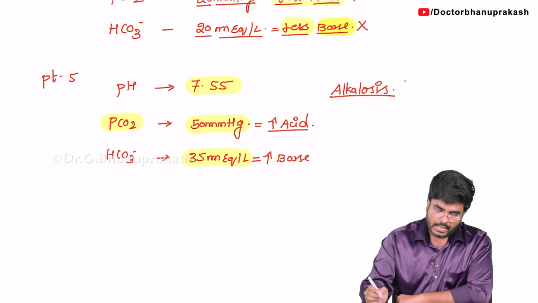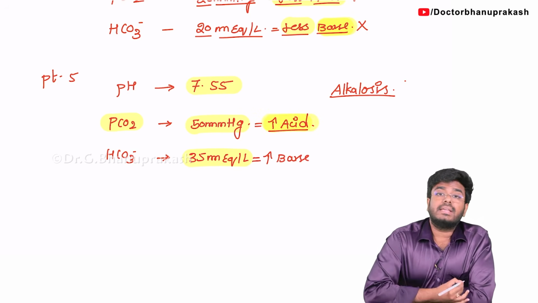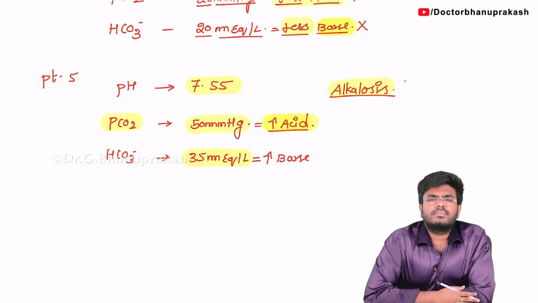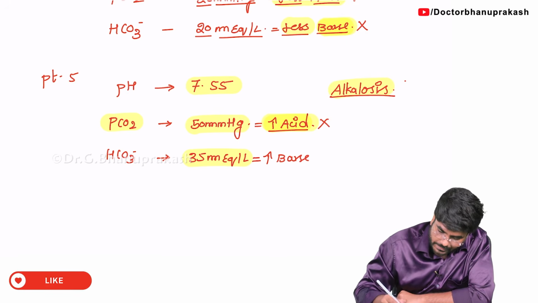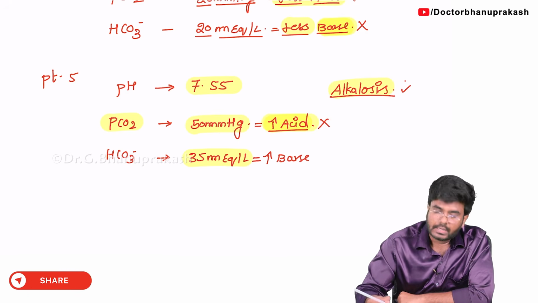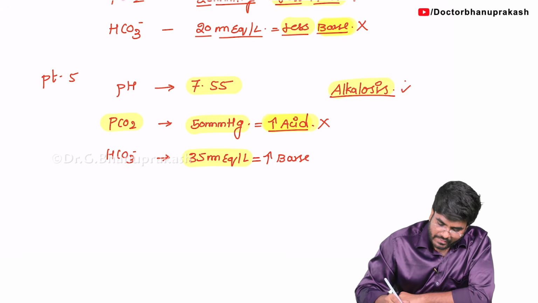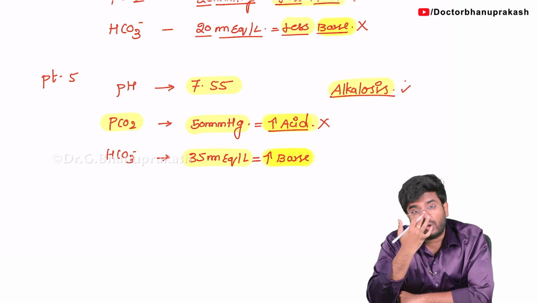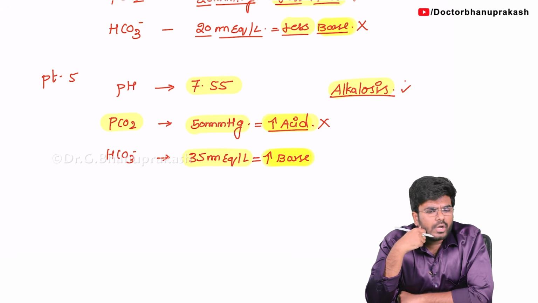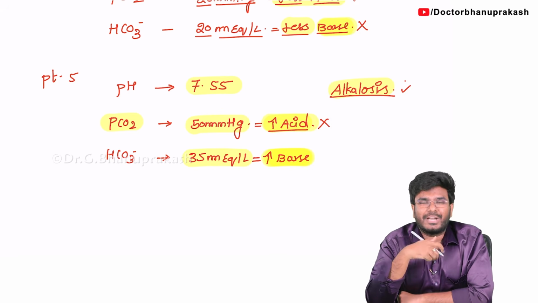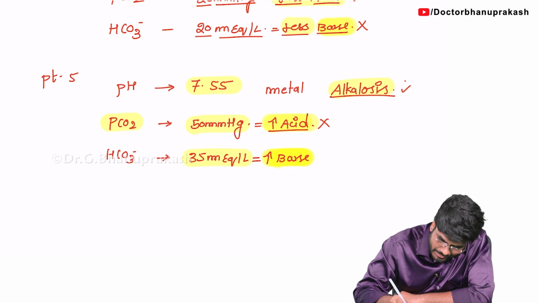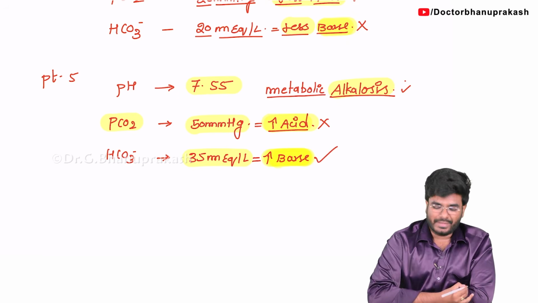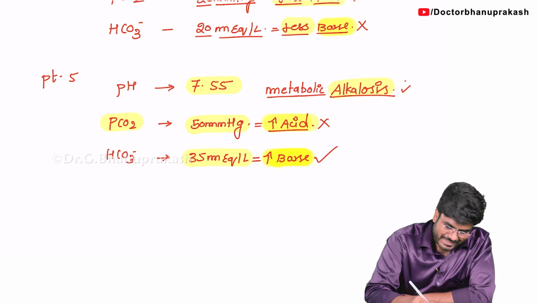Whenever acid increases in your body, will it cause alkalosis? Whenever there is more acid, it will cause acidosis, not alkalosis. So, definitely this is not the reason for our alkalosis. Second question: whenever your base levels increase, whenever your bicarbonate increases, will it cause alkalosis? Yes, it will cause alkalosis. So, this is our metabolic alkalosis. Now, there is more bicarbonate. This is the reason for our alkalosis.